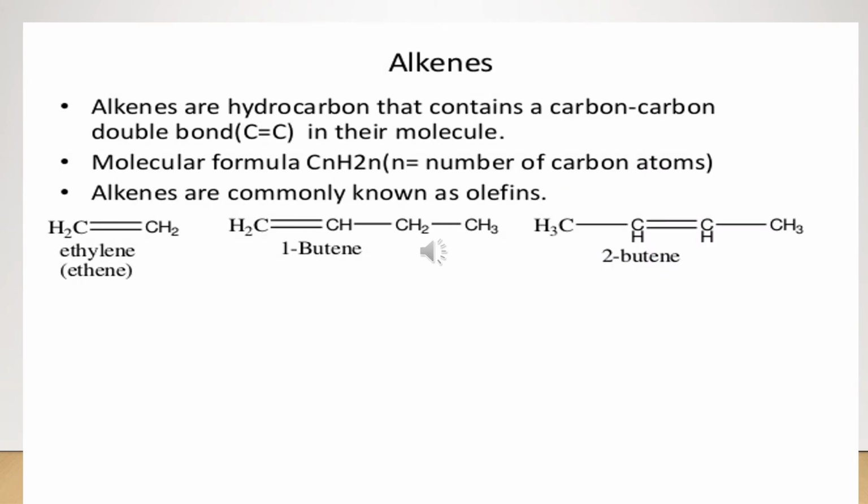Alkenes. Alkenes are hydrocarbons that contain a carbon-carbon double bond, C=C, in their molecule. Molecular formula CnH2n, where n is equal to the number of carbon atoms. Alkenes are commonly known as olefins. Here are some examples: ethene, 1-butene and 2-butene.